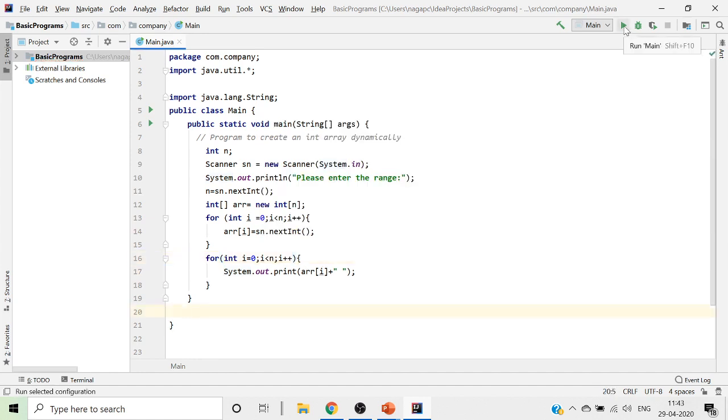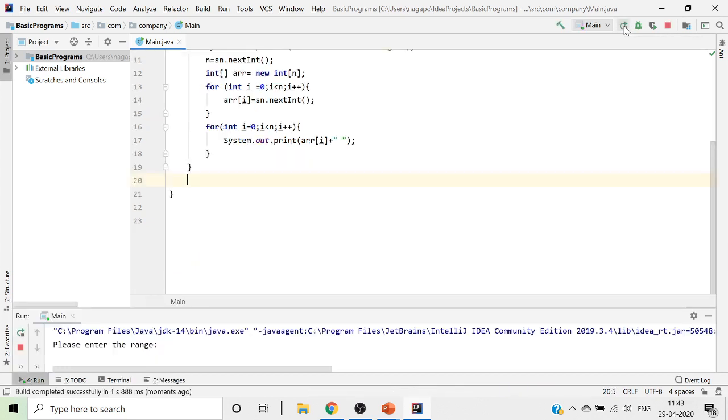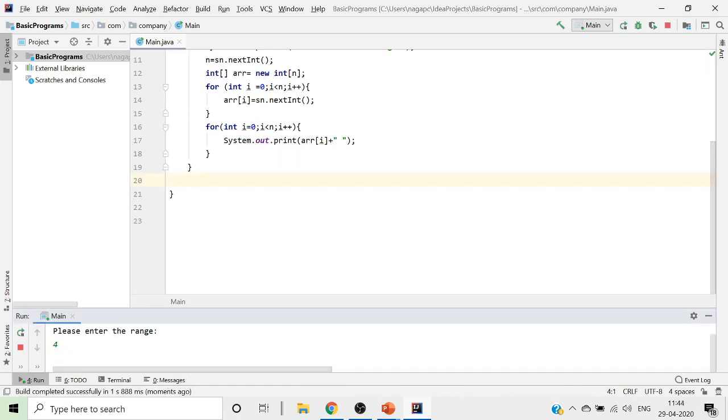Once we run this, see, once I enter the range, I want to have 4 values. Once I give 4 values, it will start accepting and reading the values.